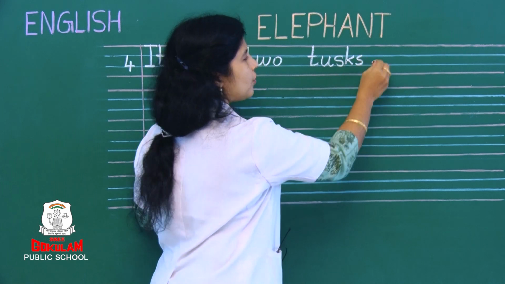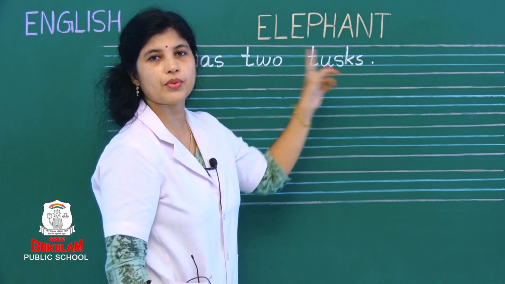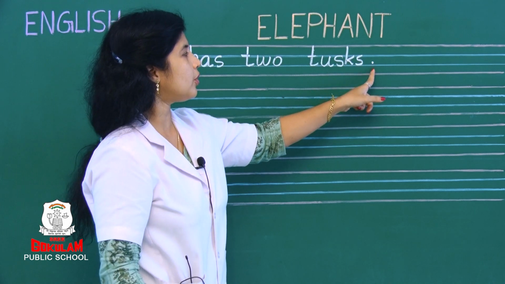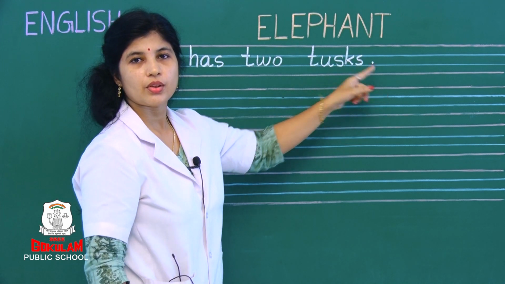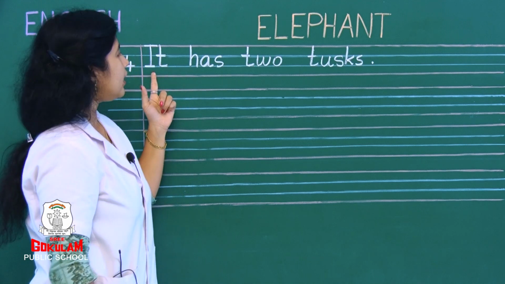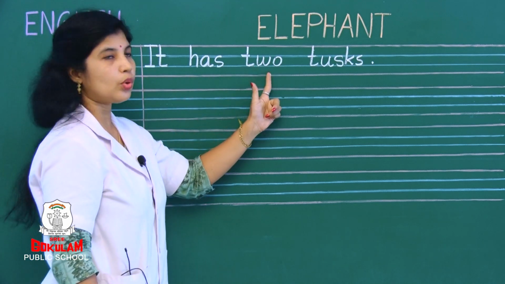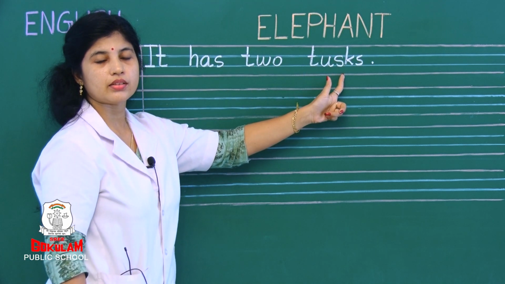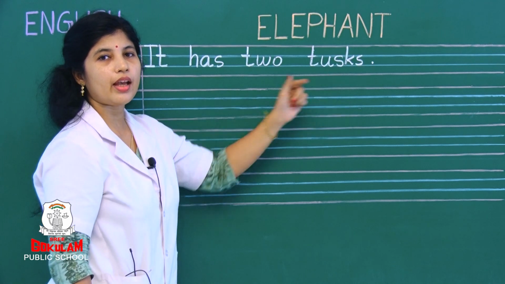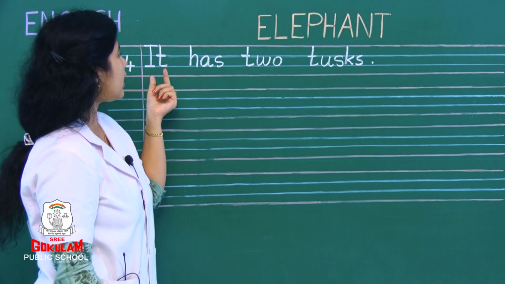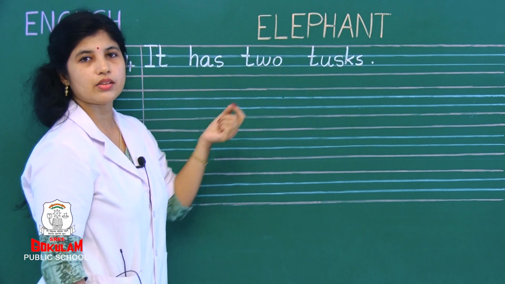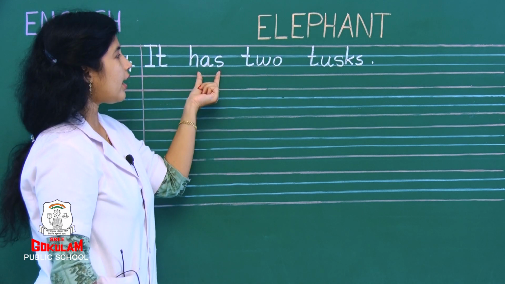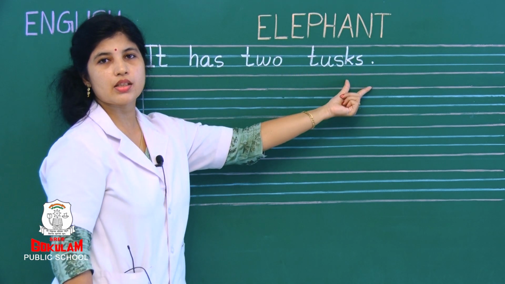And put a full stop. Okay, we finished the sentence and you should put full stop. So, what did we write? It has 2 tusks. You should say and write. When you are writing, you should say each word and write. Okay? It has 2 tusks.